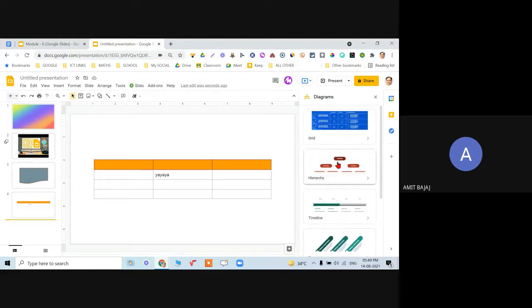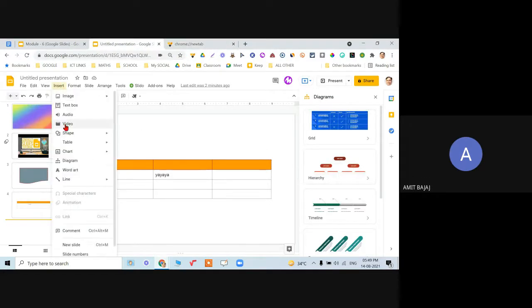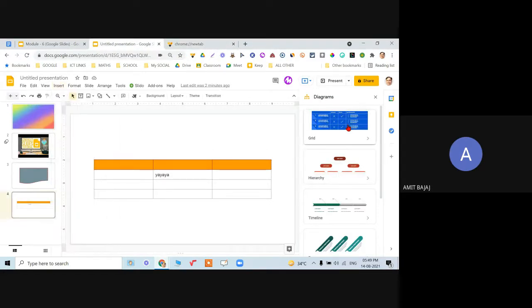So again, you don't really need to learn all these things because your exam is open book. Remember that if there is some MCQ and I'm stuck, I can always open a new presentation in a new window and I can check what all options are available in the diagram. So do not go for learning each and everything. That is practically not feasible and possible at the same time.